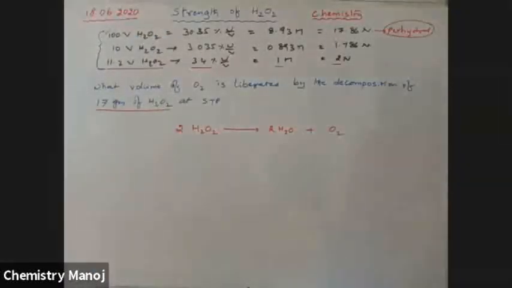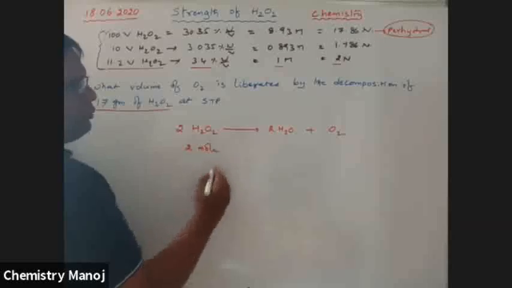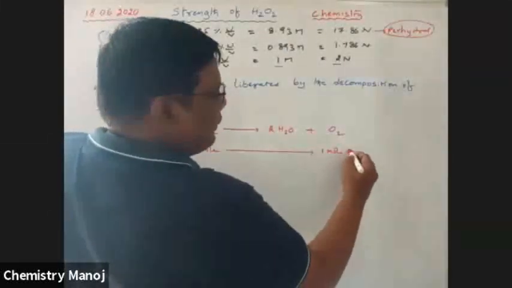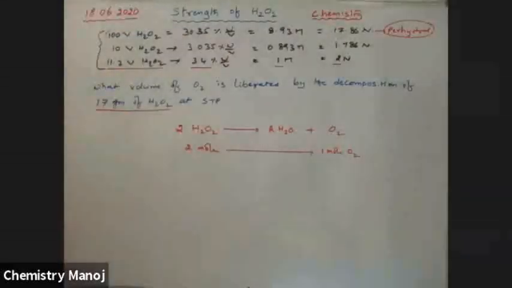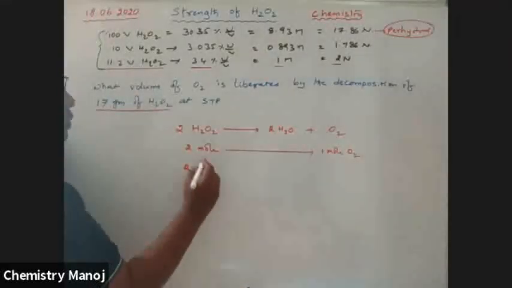It is the decomposition reaction. So from this, 2 moles of H2O2 liberate 1 mole of O2. 2 moles means 2 into the molecular weight. The molecular weight is how much?